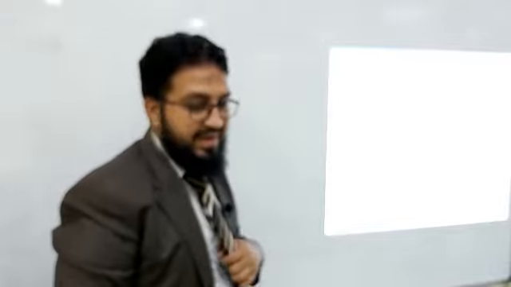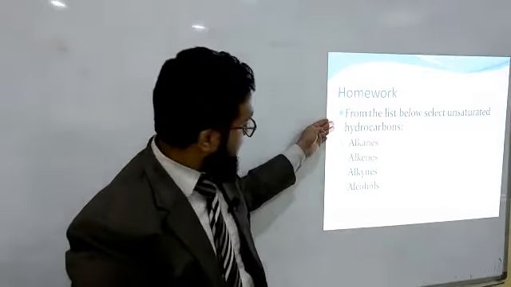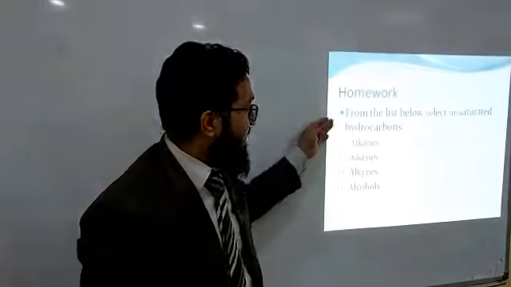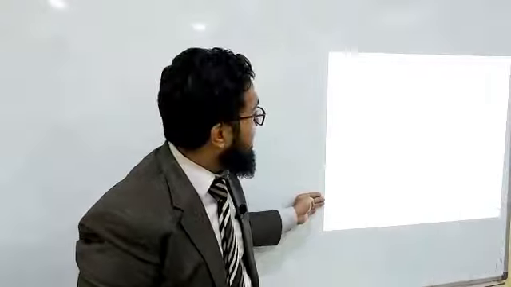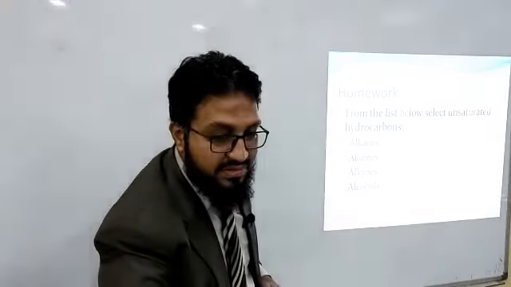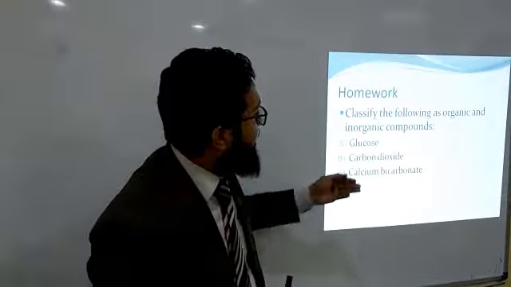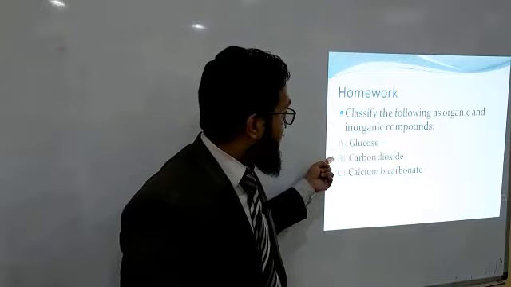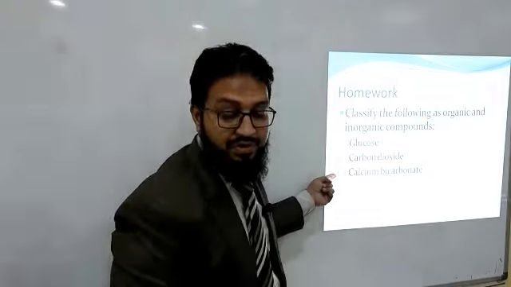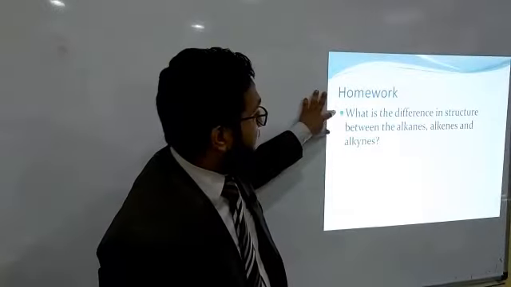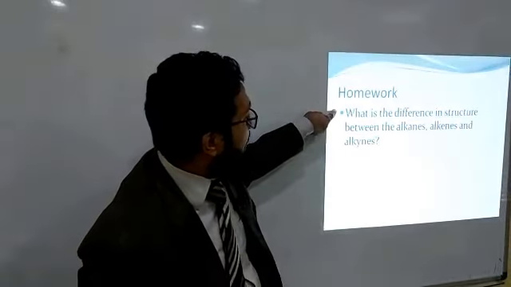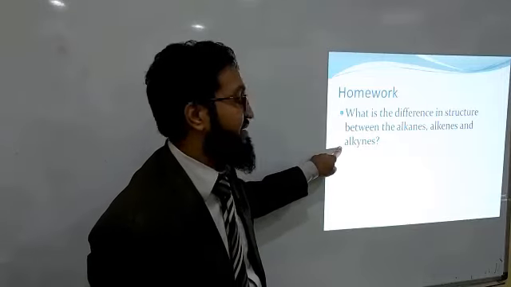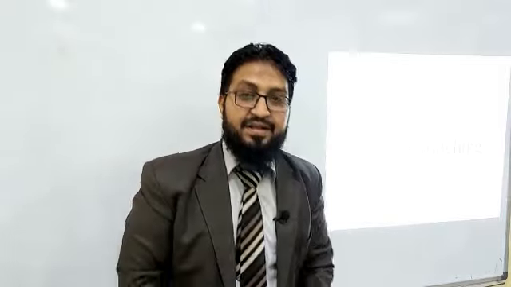So, let us see the homework. For the list below, select the unsaturated hydrocarbons: alkanes, alkenes, alkynes, alcohols. Very easily you can select which one is an unsaturated hydrocarbon. Question number 2, classify the following as organic and inorganic compounds: glucose, carbon dioxide, calcium carbonate. Last but not least, what is different in structure between the alkane, alkene and alkynes? Thanks for watching.